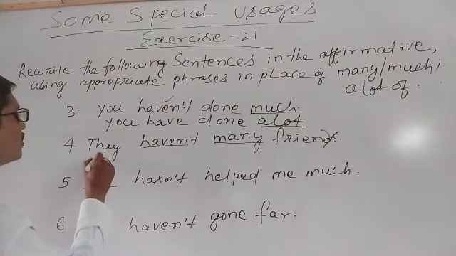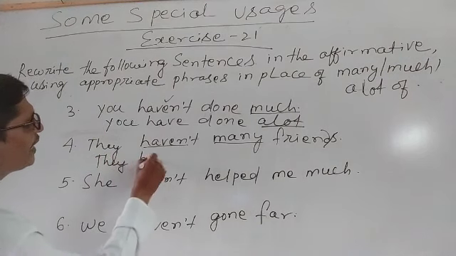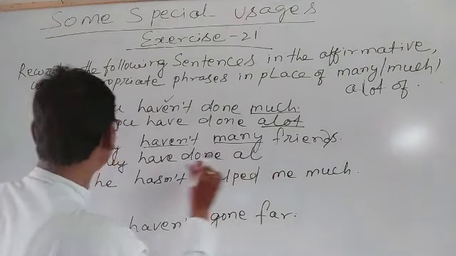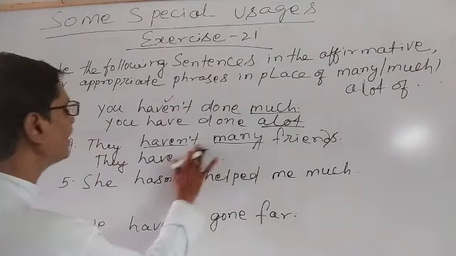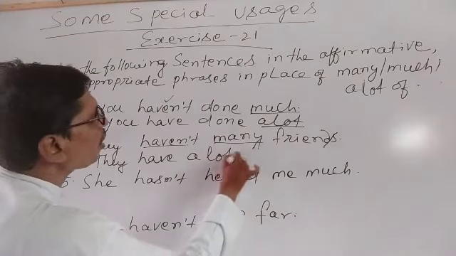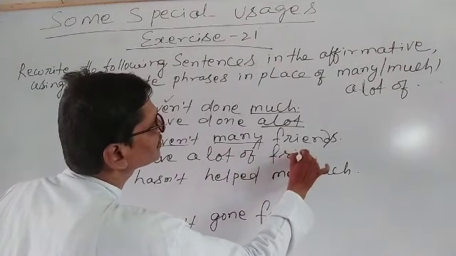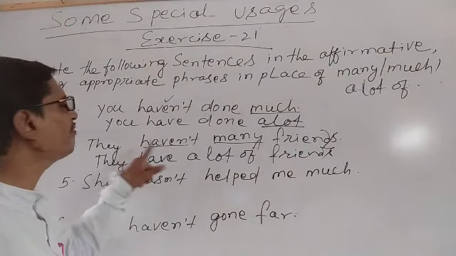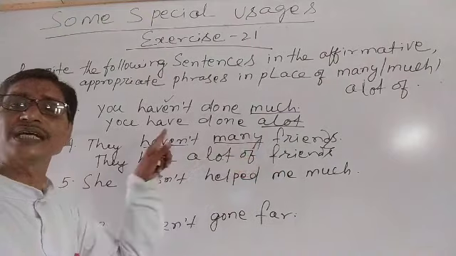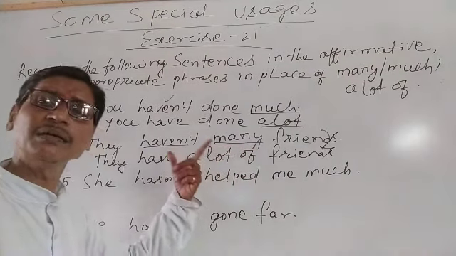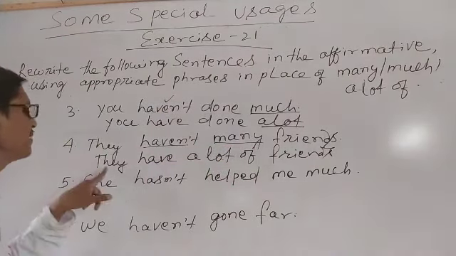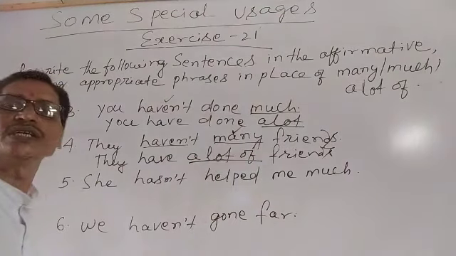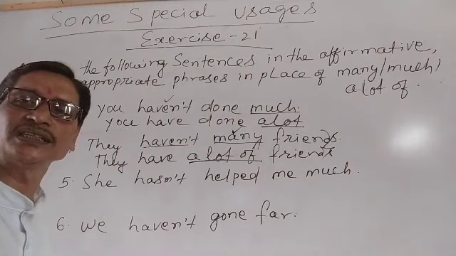What will we do? They have a lot of friends. They haven't many friends, that means they do not have many friends. But when we made it positive, we have used they have a lot of friends. In place of many, we have used a lot of because it is a positive sentence.